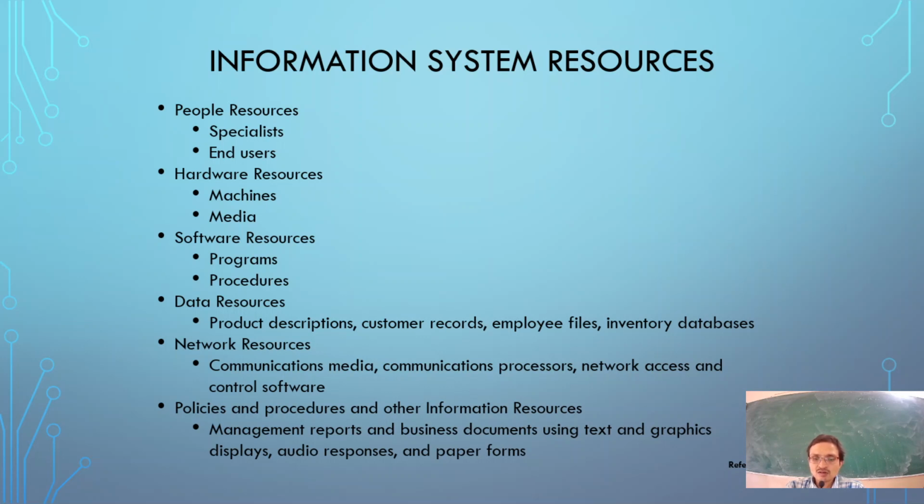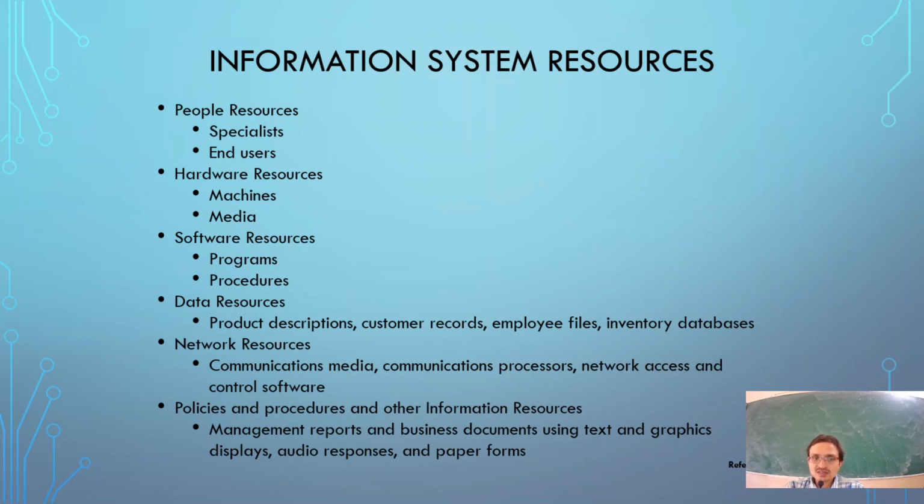It may also involve graphics display type of report or information, some audio responses, and some paper form type of resource. All these types of resources we use in the information system.